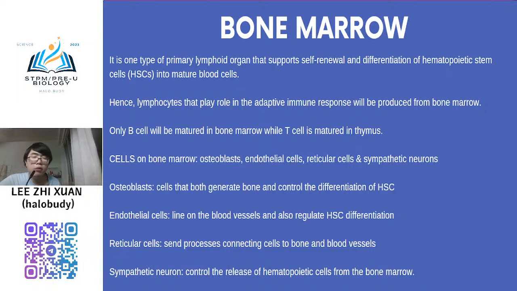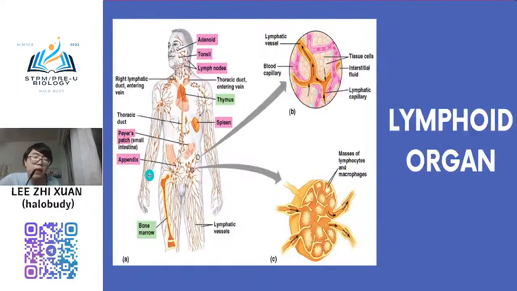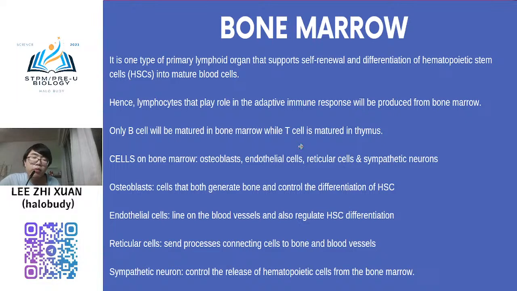Okay, bone marrow. I think I don't need to explain what bone marrow is, right? Bone marrow is one type of lymphoid organ that supports self-renewal and differentiation of hematopoietic stem cells into major blood cells. It is the site of production of all the blood cells.